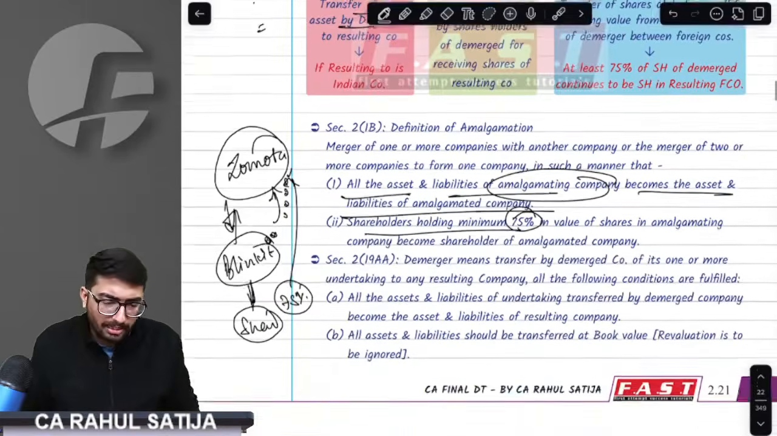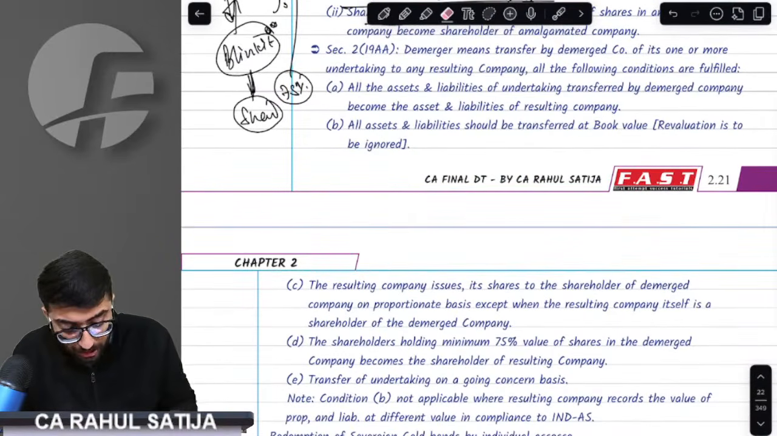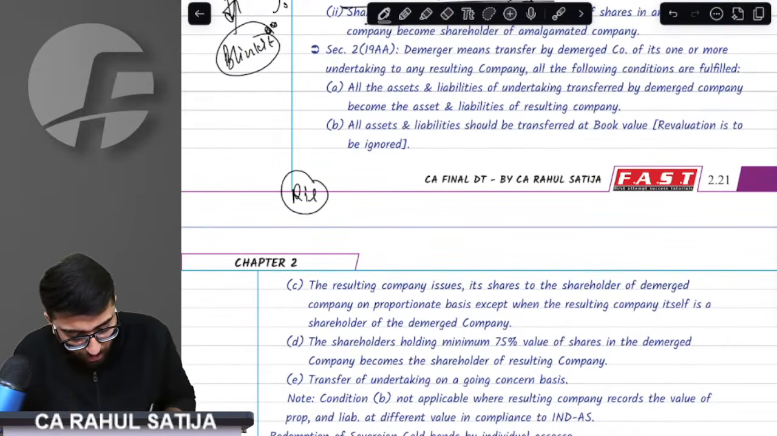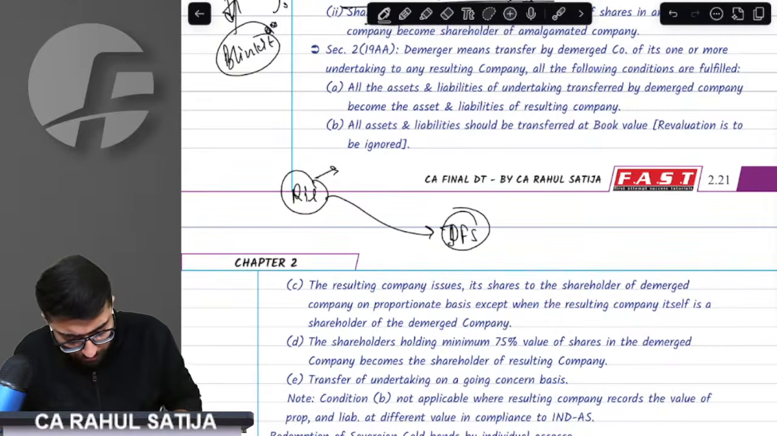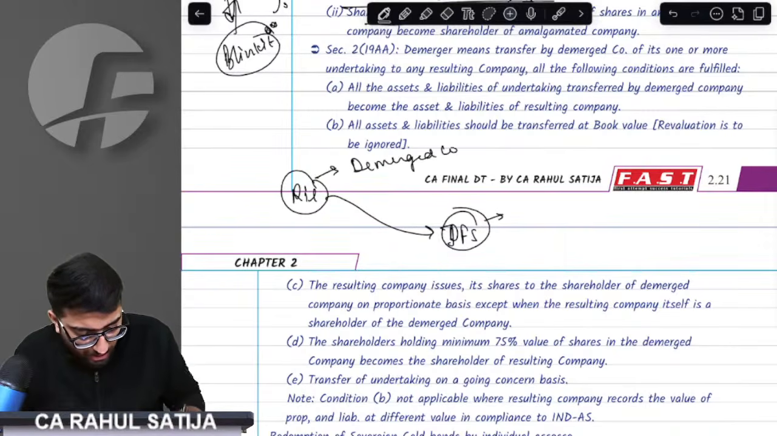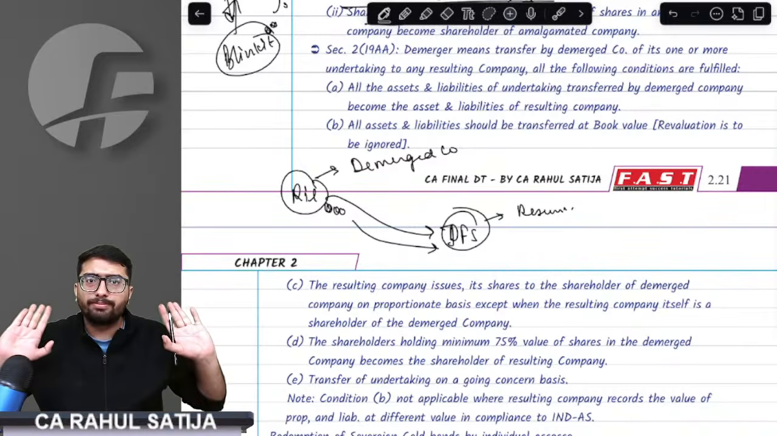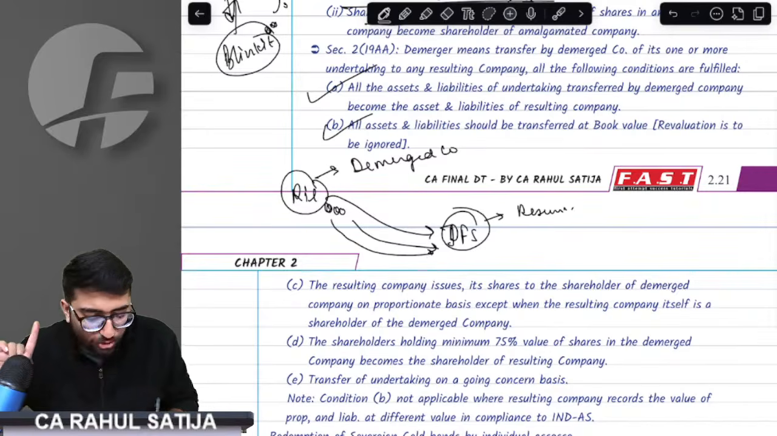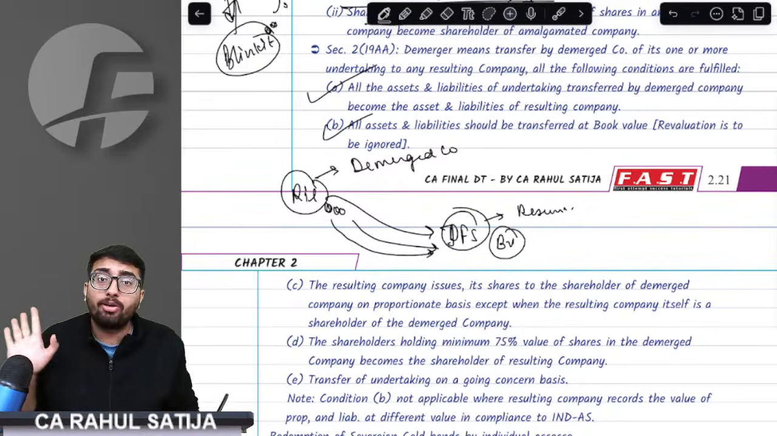Amalgamation in case of demerger. Understand this thing also very carefully. Demerger, what does it mean? We have a company called Reliance, out of which a company demerges, which is Jio Financial Services. Here, Reliance is the demerged company, and Jio Financial Services is the resulting company. Provision says whatever assets Reliance gives should go to Jio. It should not go to anybody outside. Second thing, whatever assets have been given by Reliance to Jio Financial Services should be recorded at book value, no fair value at all.